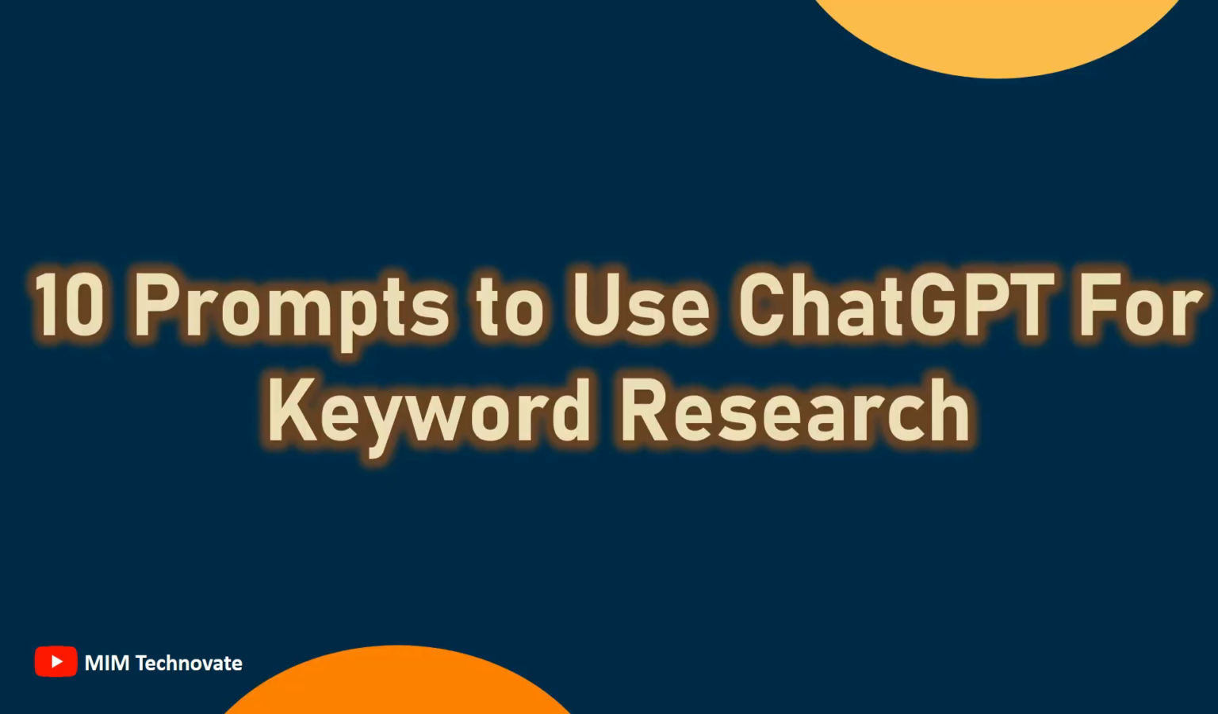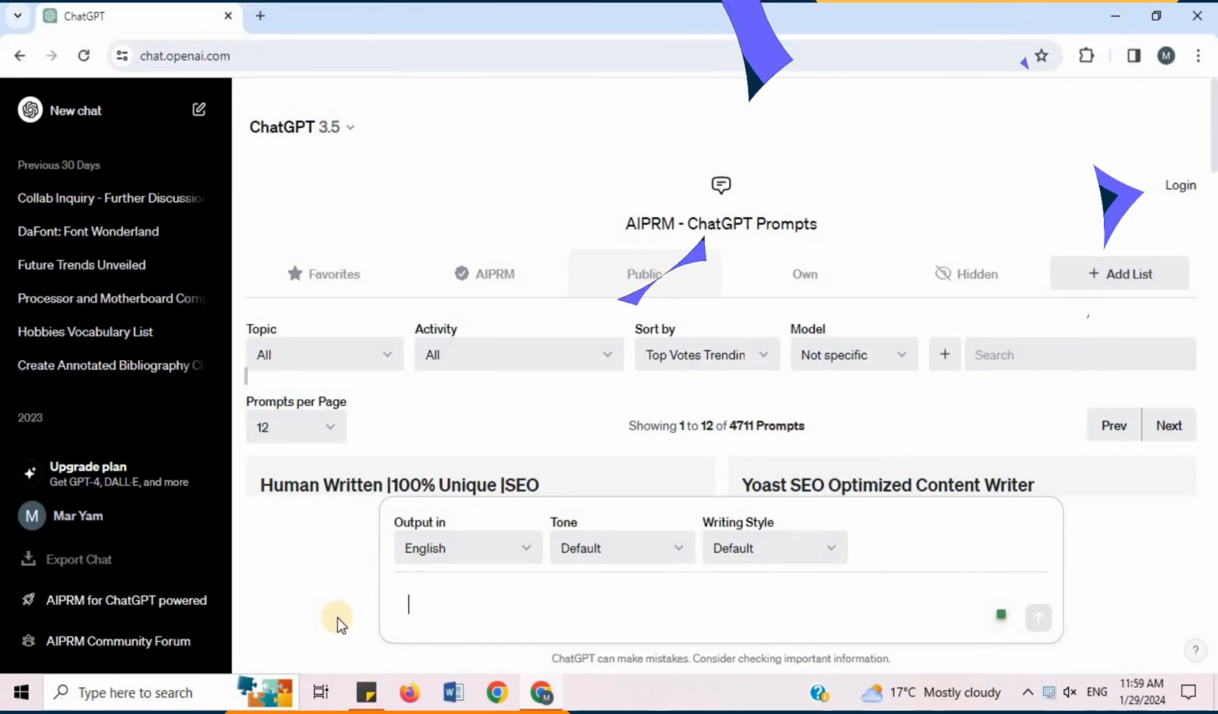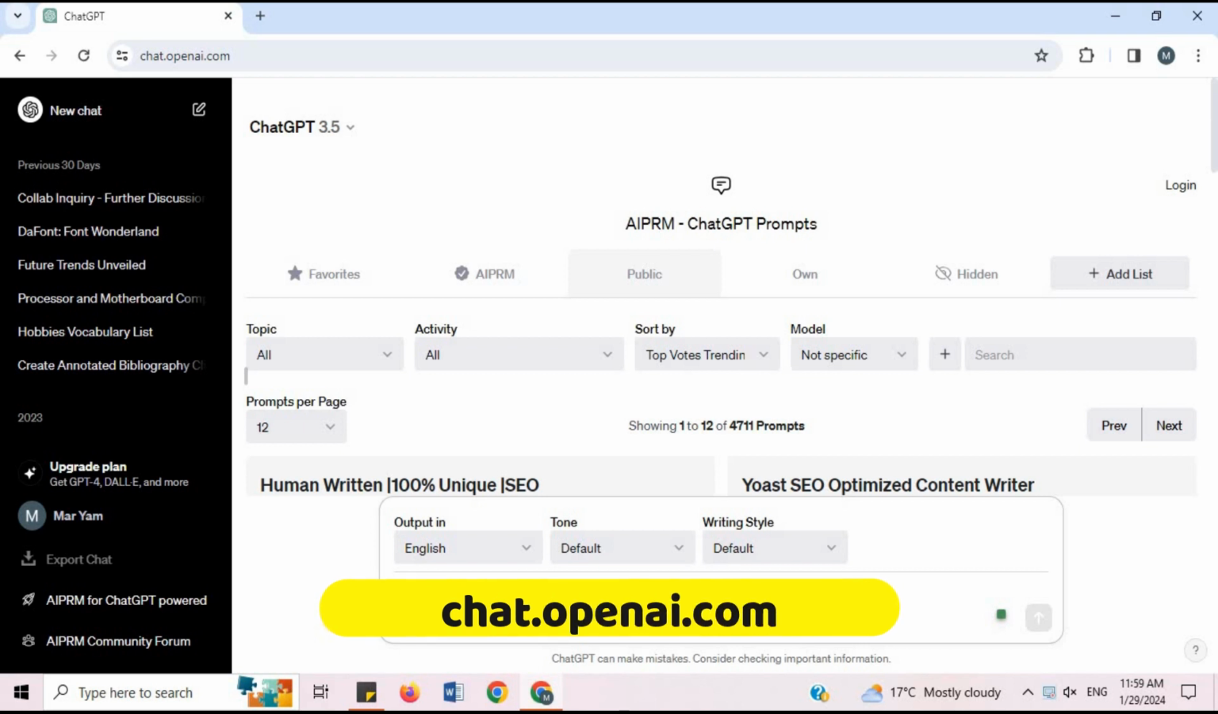10 prompts to use ChatGPT for keyword research. Open ChatGPT official website, chat.openai.com.